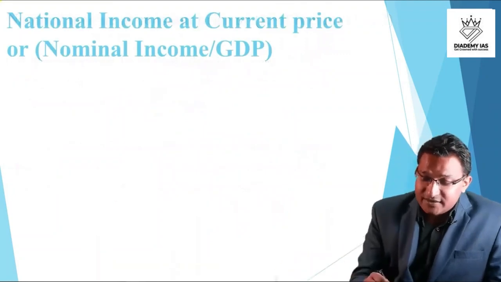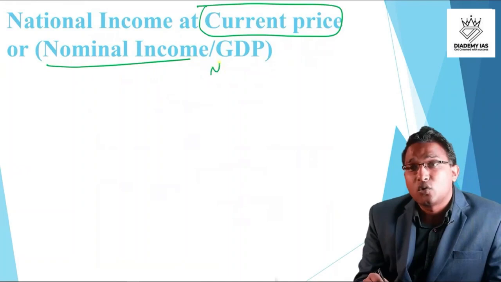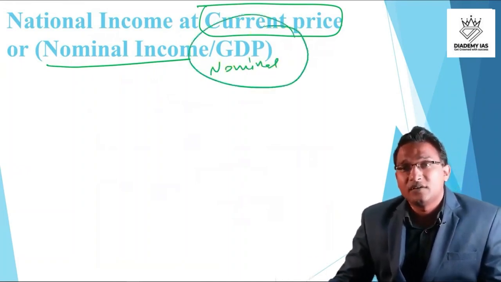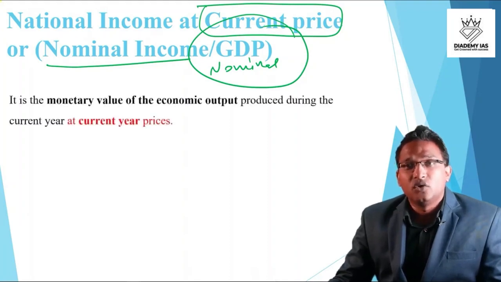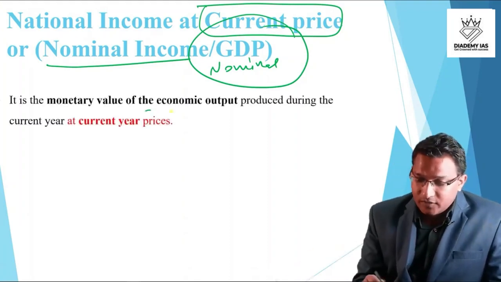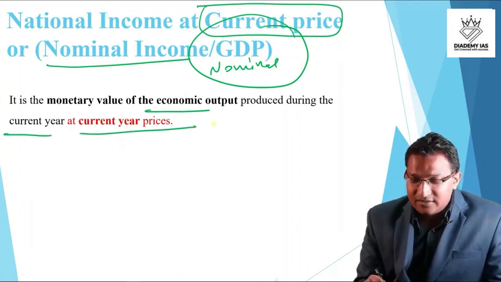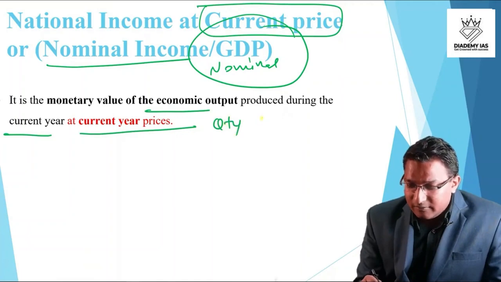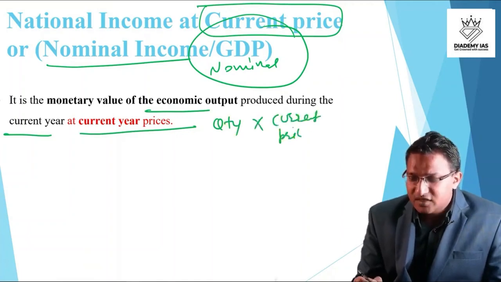National income at current price, or this is also called the nominal income, or the nominal GDP, right? Now what does this mean? It is the monetary value of the economic output produced during the current year at the current price. Simple, this is the current quantity multiplied by the current price. This is very, very simple.